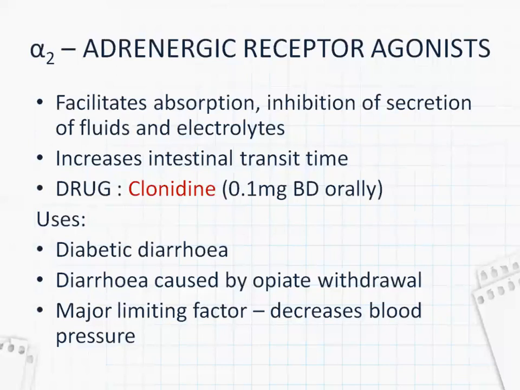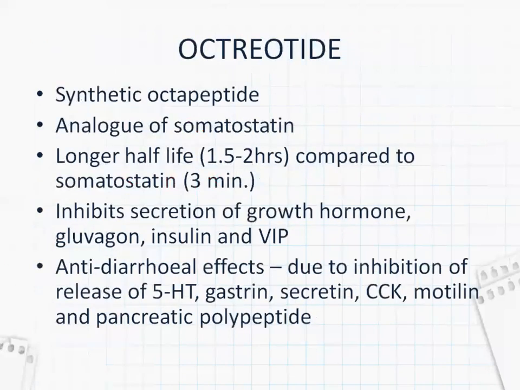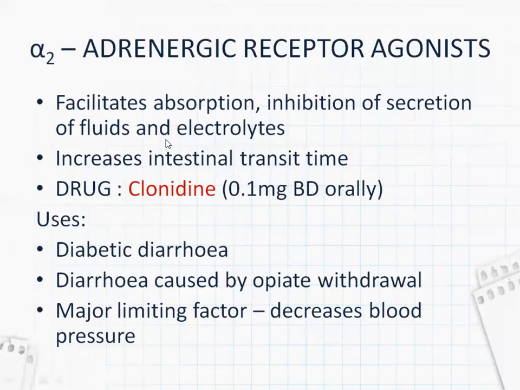Coming to alpha-2 adrenergic receptor agonists, how they act is they facilitate absorption and inhibit secretion of fluids and electrolytes. This inhibition of secretion of fluids and electrolytes into the lumen decreases the liquidity of the stool, due to which the diarrhea effect will be decreased. And this also increases the intestinal transit time, meaning it makes the stool stay for a longer time in the intestine.